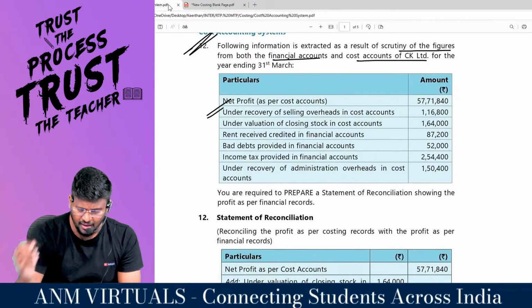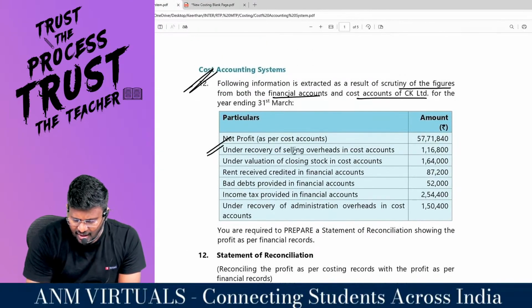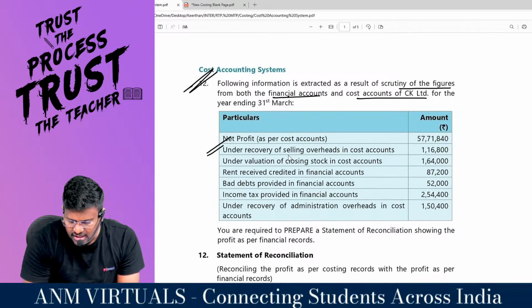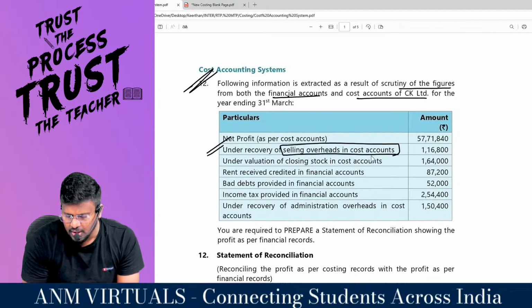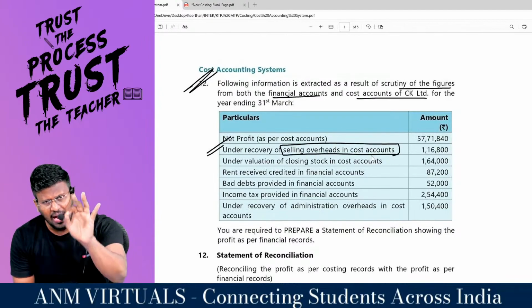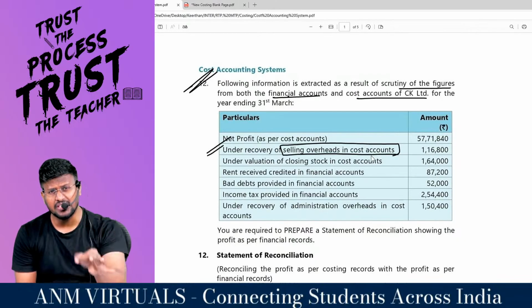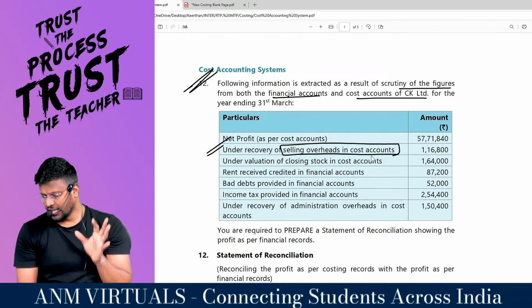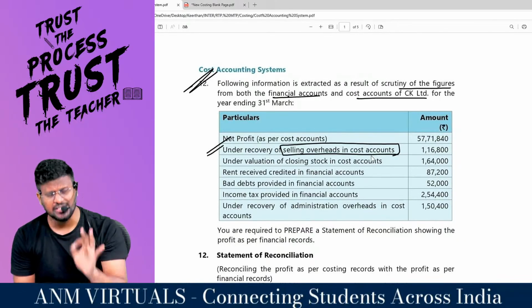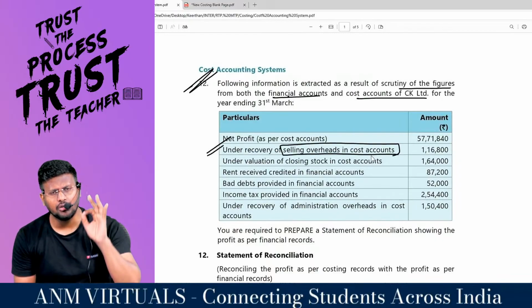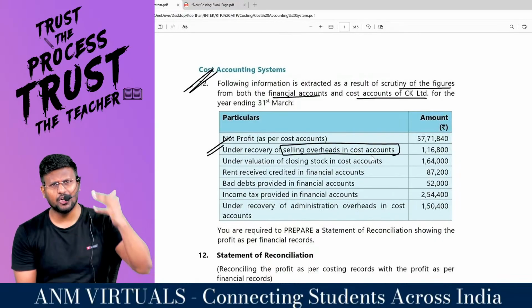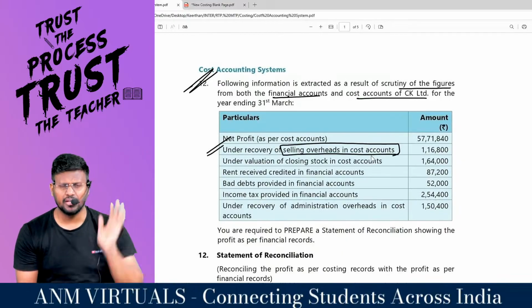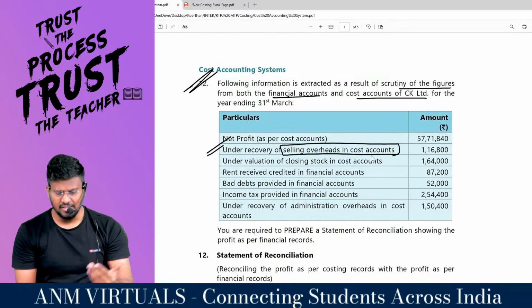Am I right? Now read the second line: under recovery of selling and distribution overhead in cost accounts. Because of under absorption, cost of sales would have reduced, and if the cost of sales reduces, automatically profit increases.